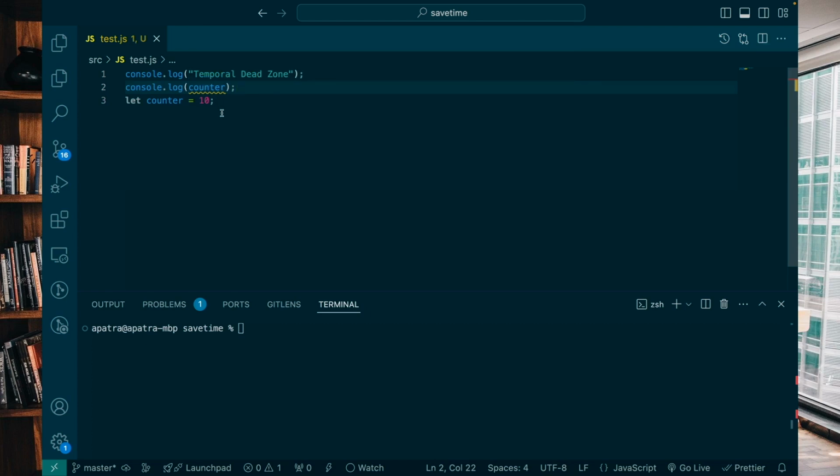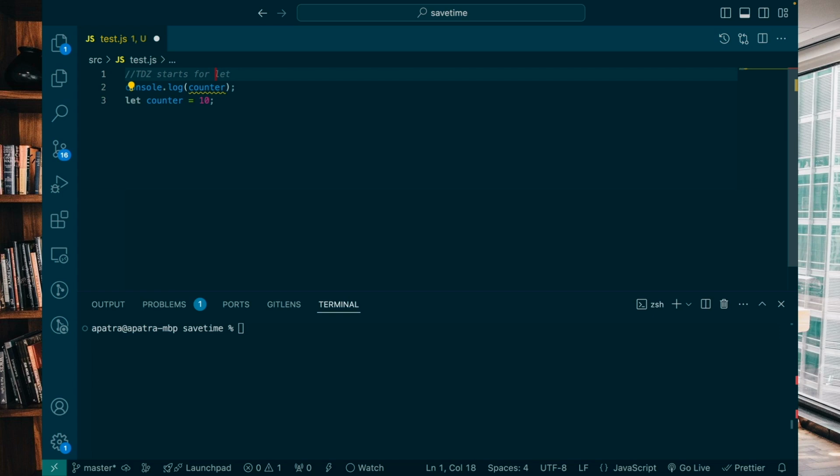So it will give me the reference error because the TDZ has started for the let. So I can say the zone has started from here. TDZ starts for let,